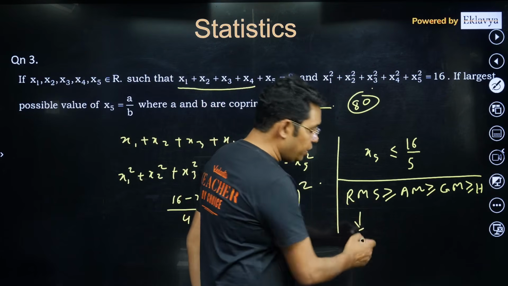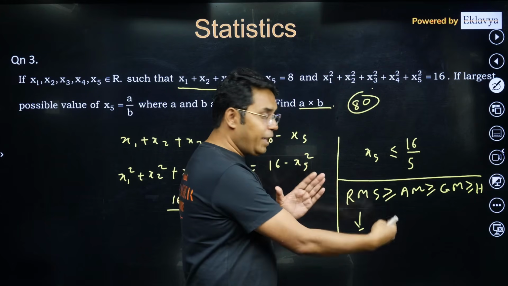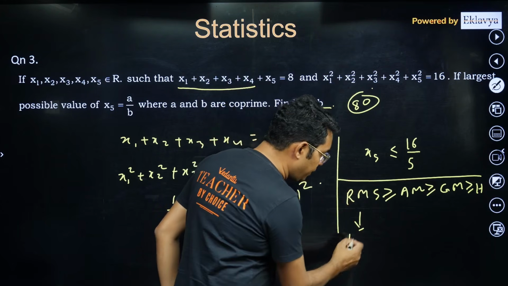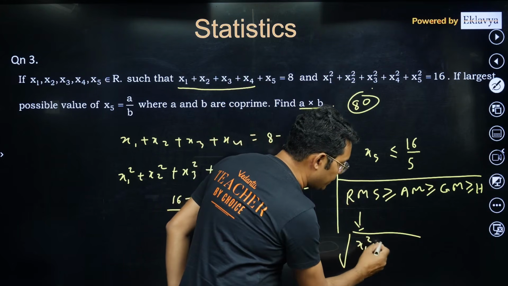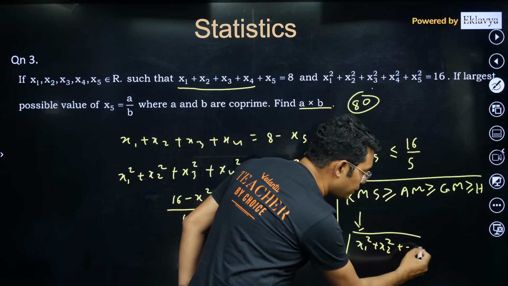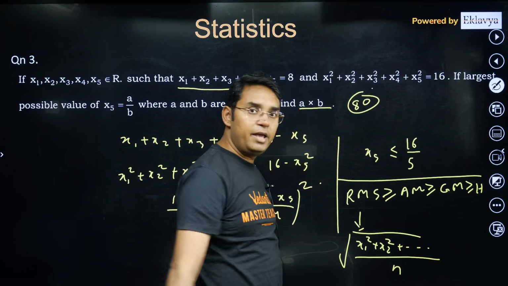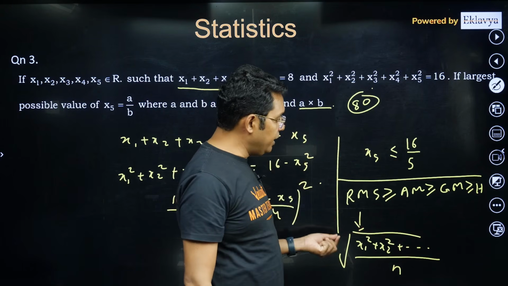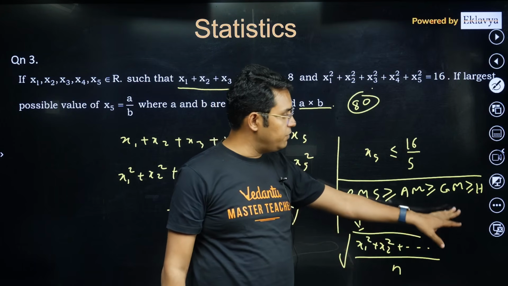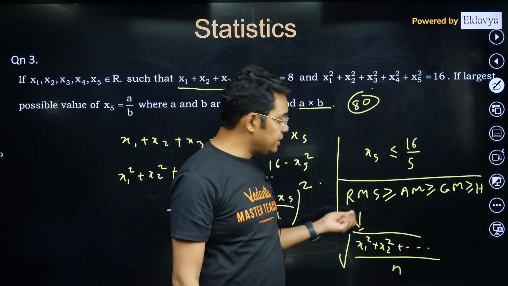Root mean square: you just read it opposite, square, mean, root. So it will be like squaring, so x1 square plus x2 square and so on, then mean, so divided by n, and then take root. So RMS is this thing. AM we all know, GM we all know, HM we all know. So this is the order.